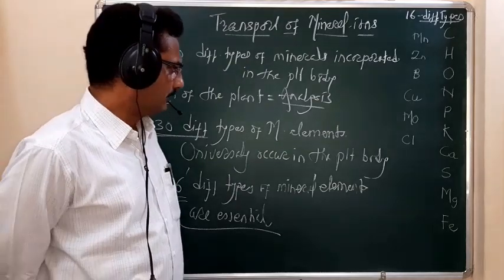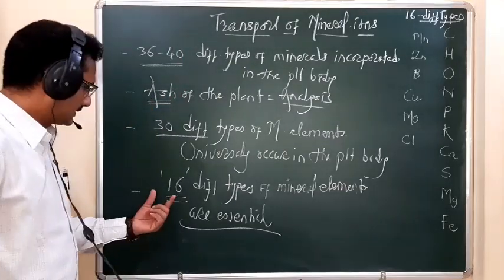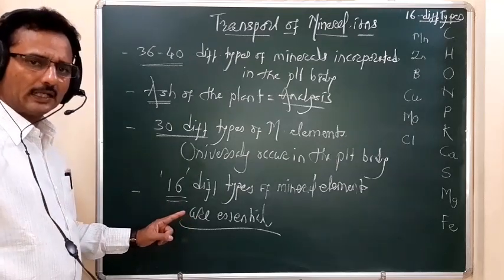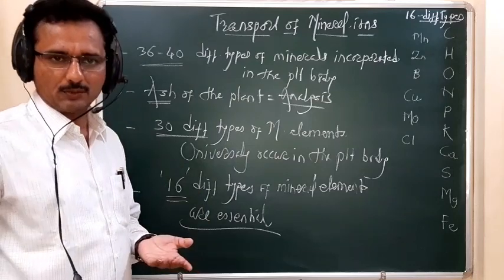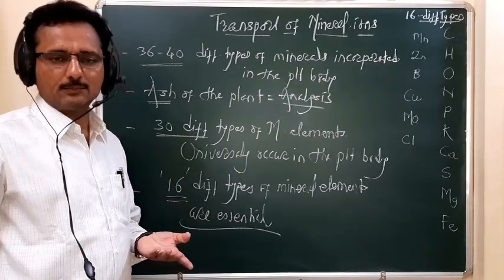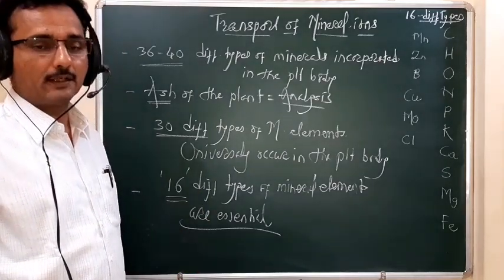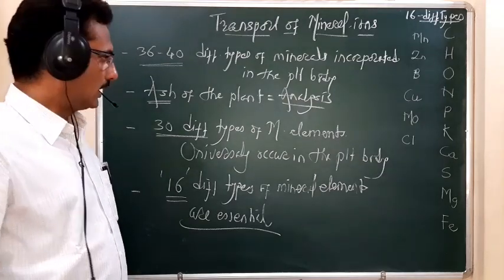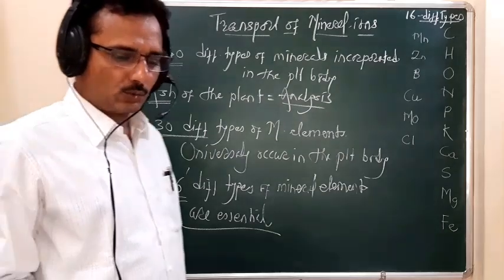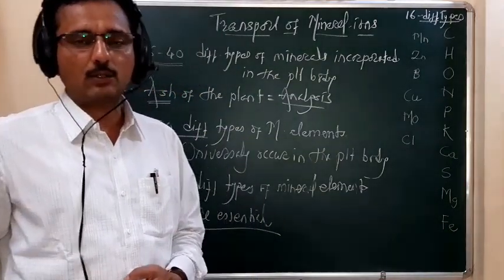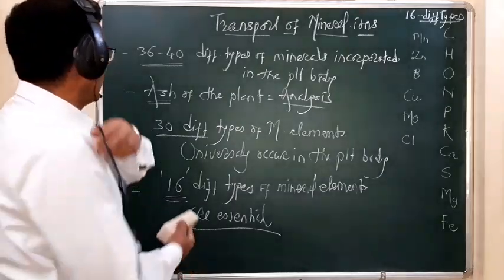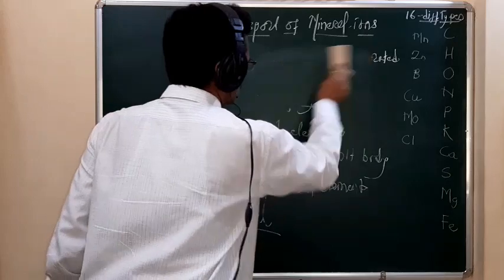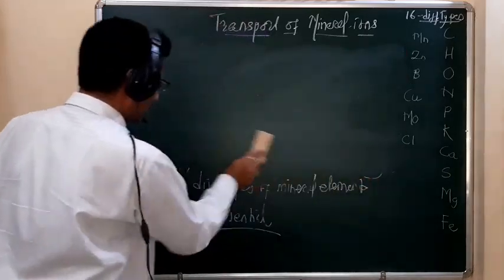Okay, with respect to these 16 different types of essential elements, which elements are required in a large amount, and which are required in a very small amount or in traces? On the basis of that, there are two types of elements: macro elements and micro elements.